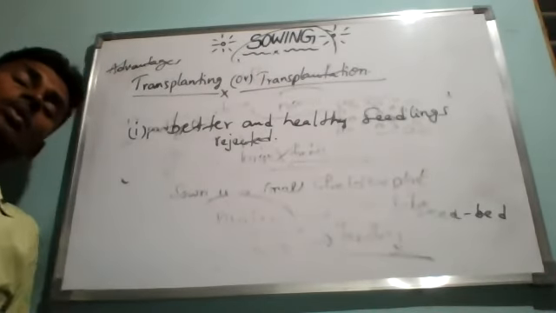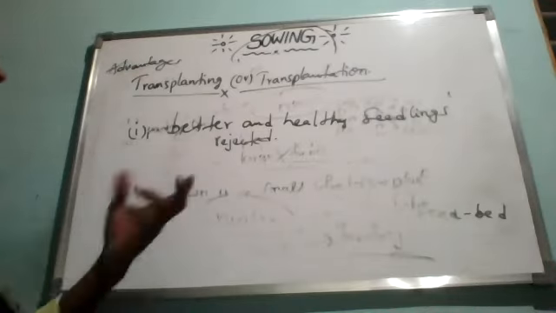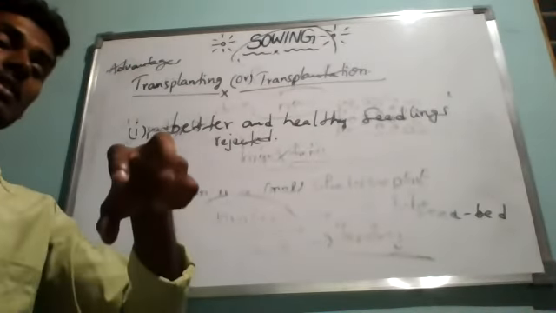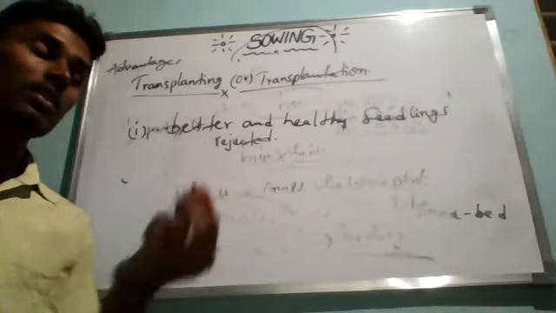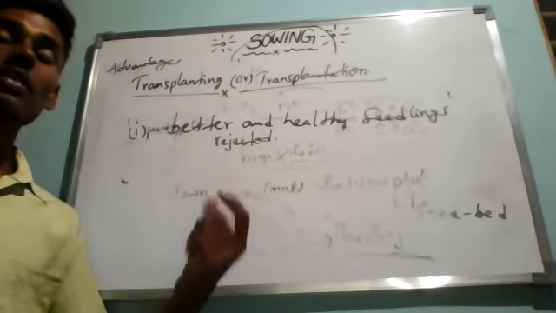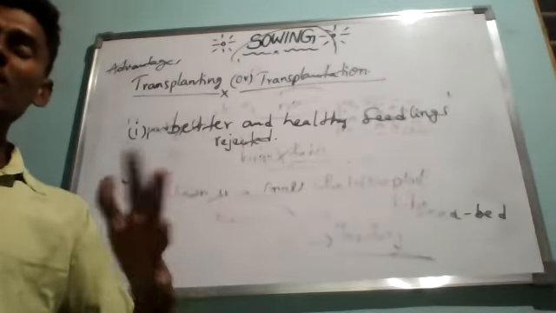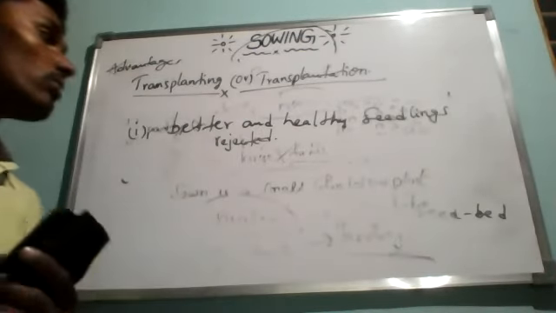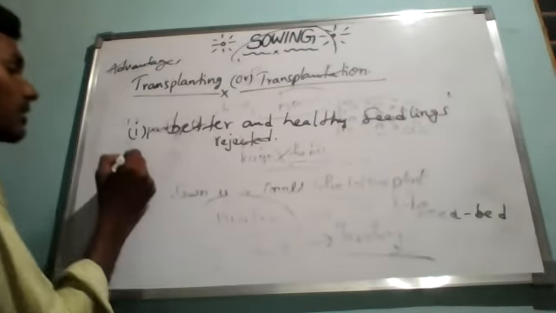Suppose in the direct field some seedlings get damaged after germinating, then you have to remove them. Then there is simply a wastage of large field area. That is why we should not do that.